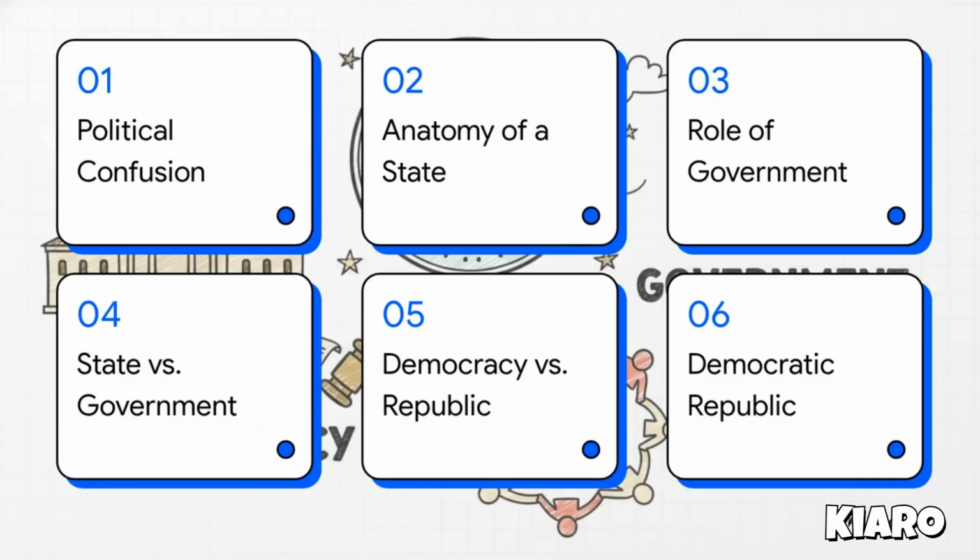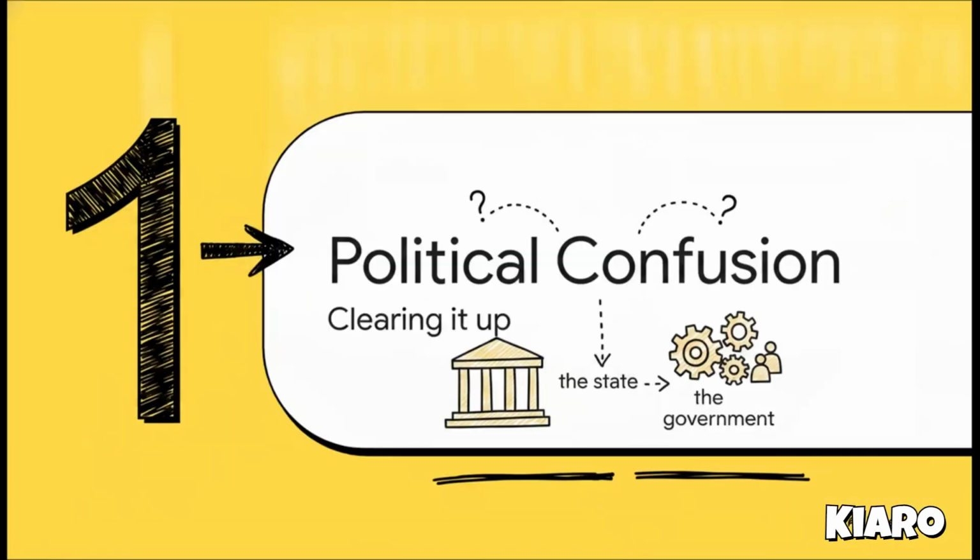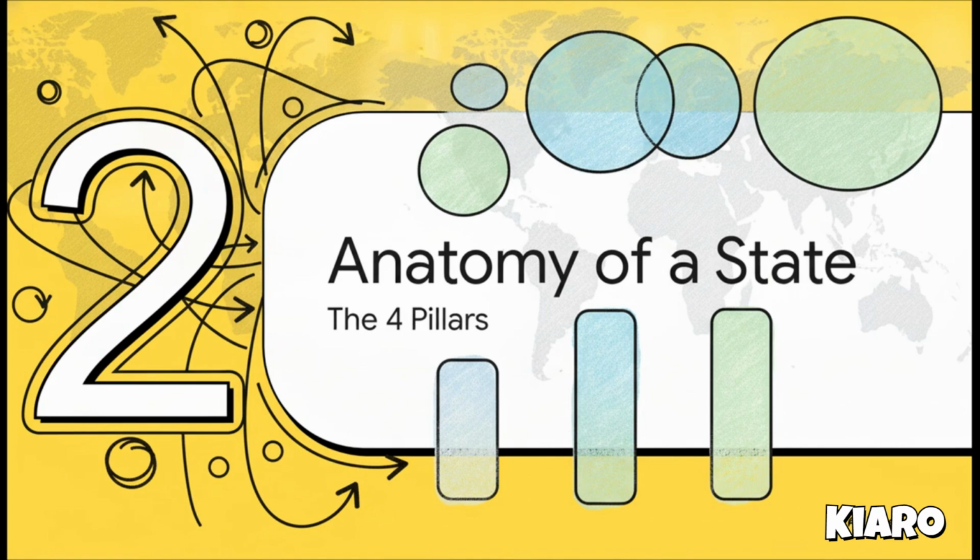So, here is our agenda for this explainer. First, clearing up political confusion. Second, anatomy of a state. Third, the role of government. Fourth, state versus government. Fifth, democracy versus republic. And finally, the democratic republic. All right, let's get into Section 1, clearing up political confusion. Moving right along to Section 2, anatomy of a state.